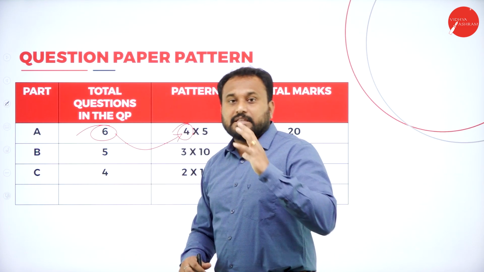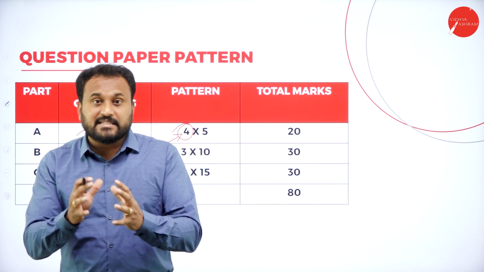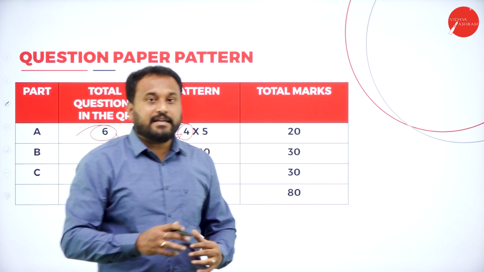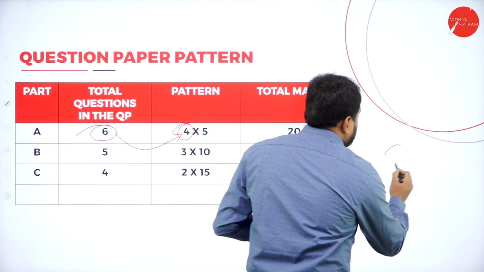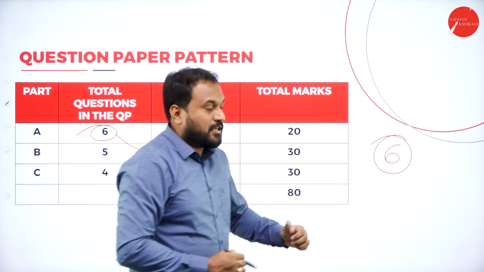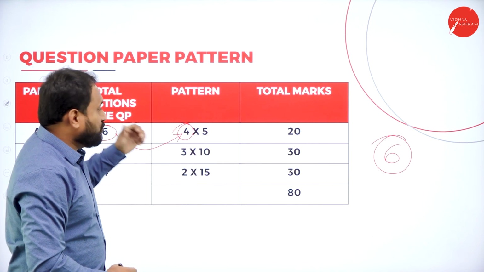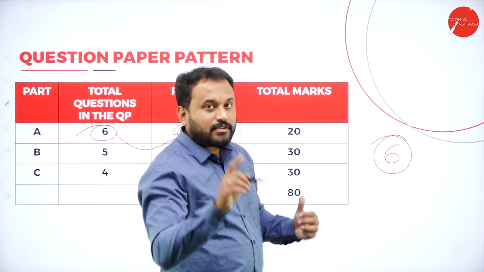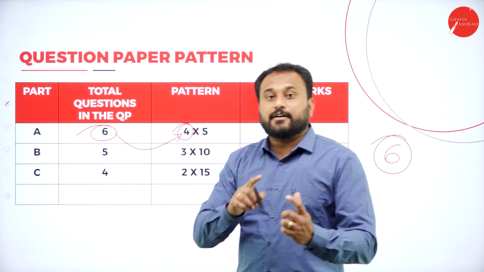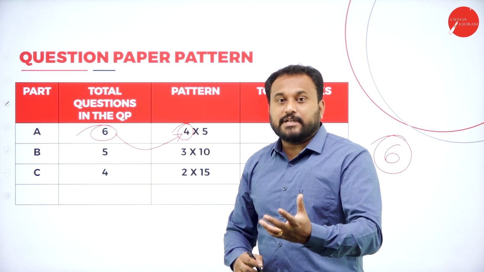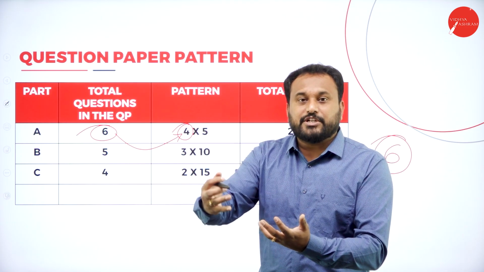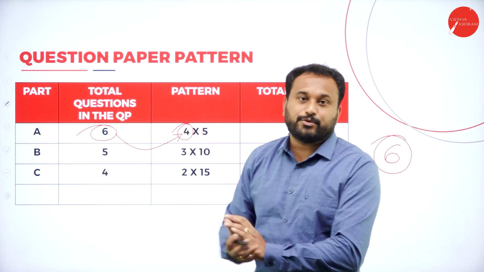Let me tell you, this subject contains 6 chapters. Now, when I tell you that there are 6 chapters, understand the pattern now. That means from each and every chapter, you will be getting one 5-mark question. That is what you are supposed to learn, and that is how we're going to tell you which chapter, which question you will be getting for the main examination of 2021.